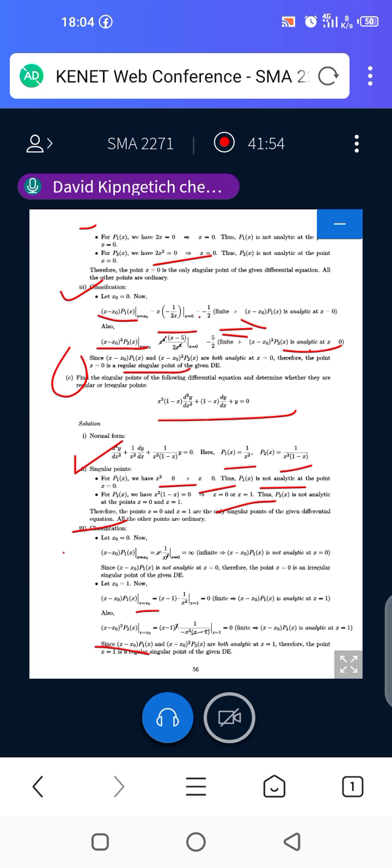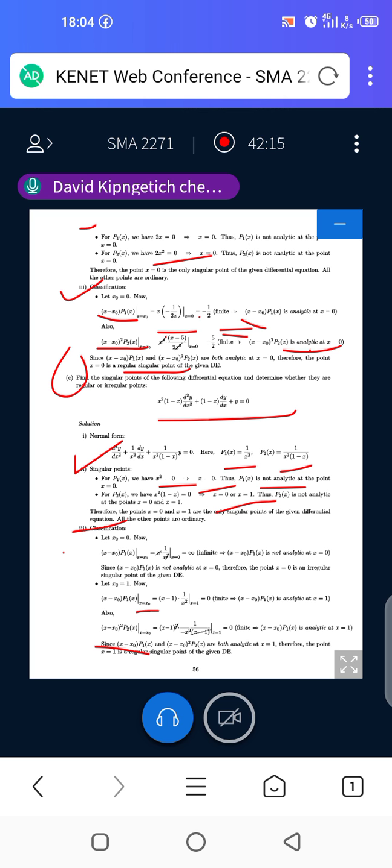Now on the classification, how do you classify these points, x equals 0 and x equals 1? We start with x naught equals 0. We use the formula x minus x naught times P1 of x, and our x naught here is 0.